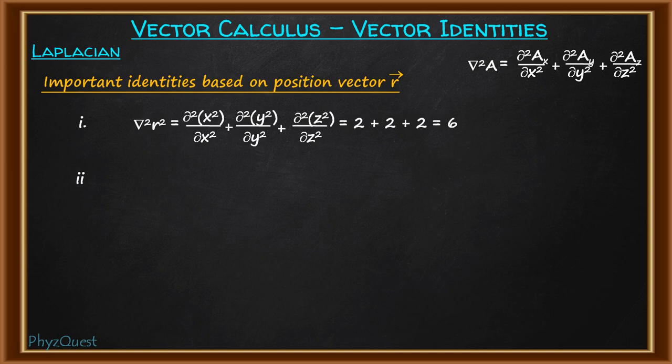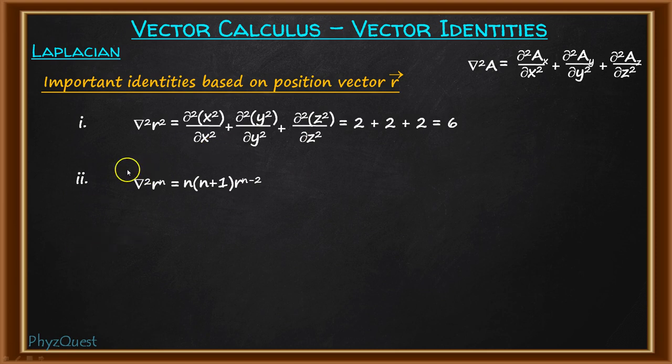Now let's find out the generic formula for this, that is del square of r to the power n. Here we have to find it as the divergence of the gradient of r to the power n. If you do it that way, it will give you the final formula as n into n plus 1 into r to the power n minus 2. So the Laplacian of any power of r, that is r to the power n, will be n into n plus 1 into r to the power n minus 2. So you have got the generic formula, and for any power of r you can calculate.